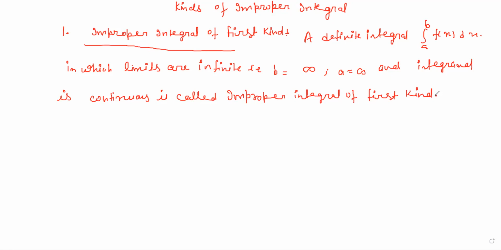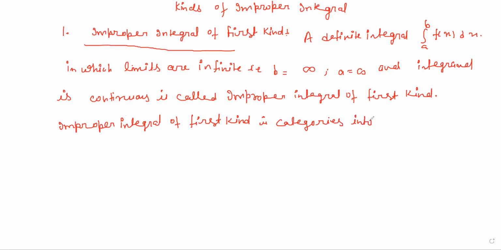And the improper integral of the first kind is also categorized into three categories.